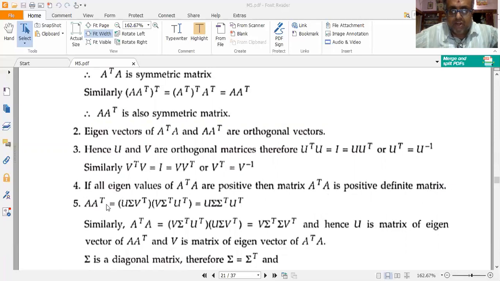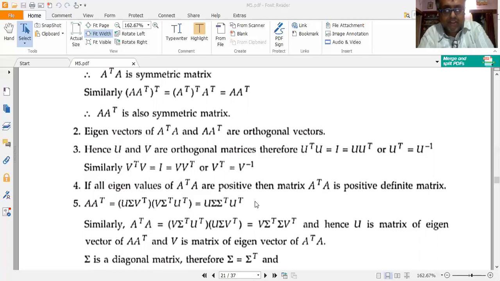So I have A A transpose. I have mentioned that A is equal to U sigma V transpose. So A A transpose is equal to U sigma V transpose into U sigma V transpose, the whole transpose. After taking the transpose operation, I get U sigma V transpose into V sigma transpose into U transpose. After arranging the terms, I get U sigma sigma transpose into U transpose.